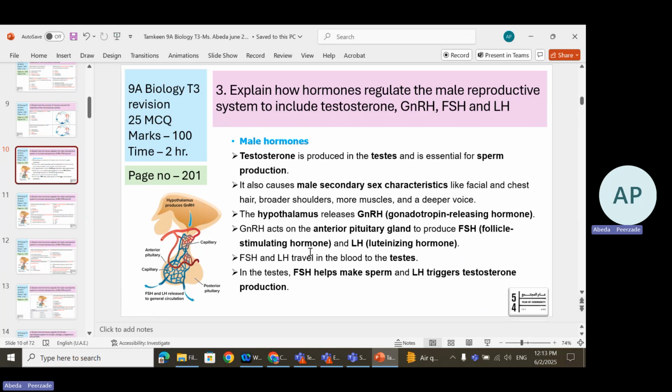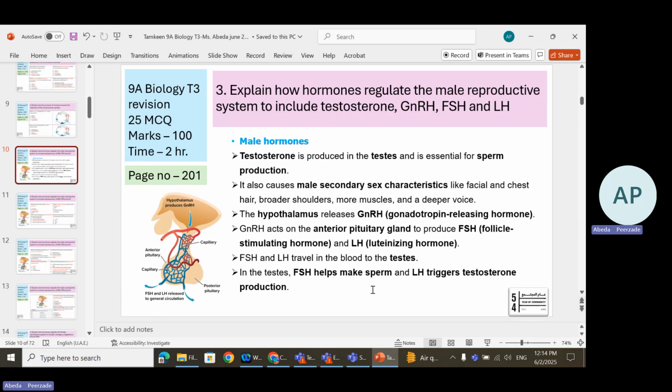Now, how FSH and LH influence, we will see now. FSH and LH travel in the blood to the testes. This is the target organ, the target gonads. Testes are the male reproductive organs. So FSH and LH are going to act on the testes. In the testes, FSH helps in making sperm.